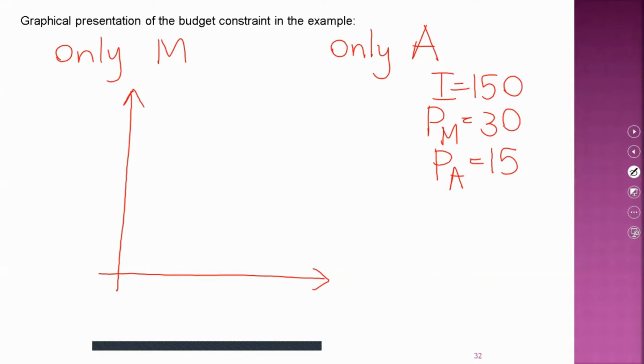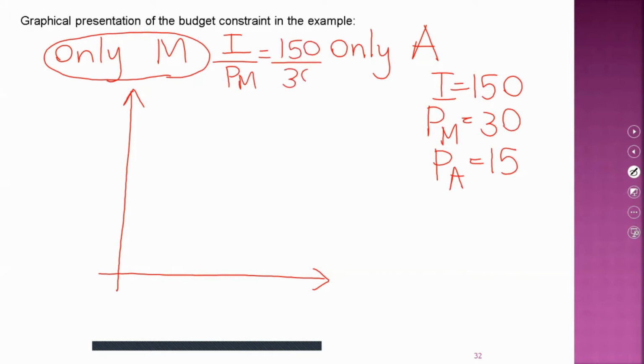So if the consumer is consuming only mangoes, the person can purchase 5 mangoes. The person has 150 rupees. We divide that total amount by the unit price of mangoes.